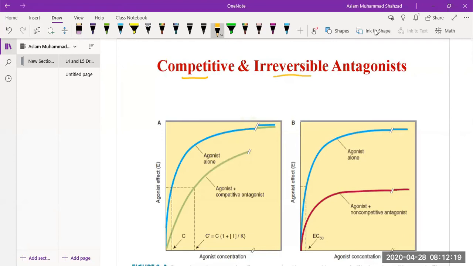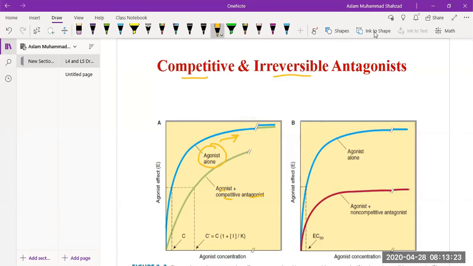and then the agonist effect, and you can see with the increase of the concentration the graph rises and then it maintains the steady state concentration when the equilibrium has been achieved. And when the agonist is given with the competitive antagonist, what happens? It is responsible for reducing the agonist effect. As I already discussed, sometimes we give a patient some agonist drug that produces a toxic effect.